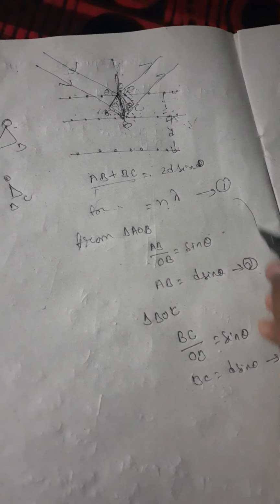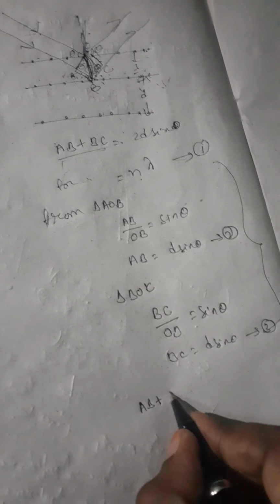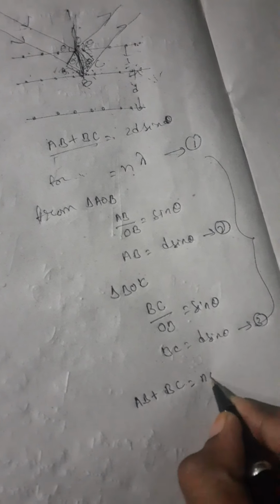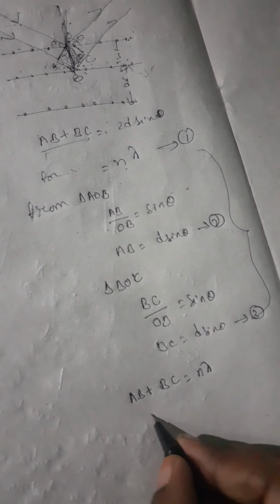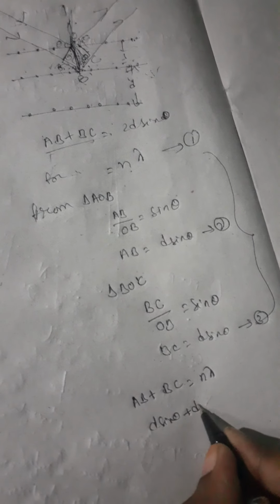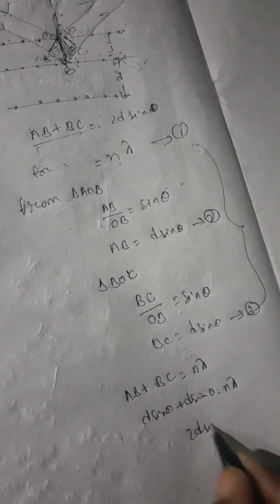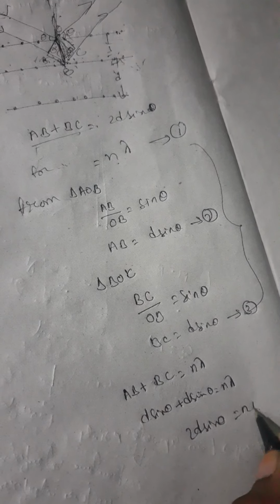This is equation 3. When we add these equations, AB plus BC equals n lambda. Here AB equals d sin theta and BC equals d sin theta, so 2d sin theta is equal to n lambda.